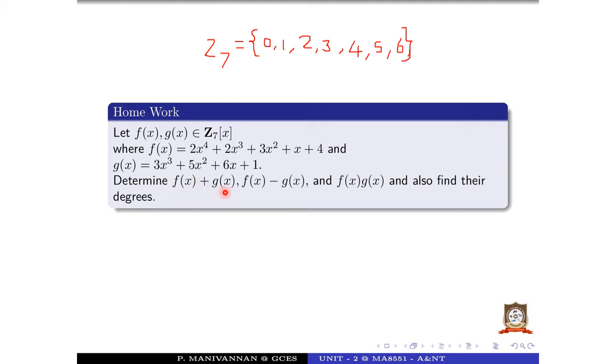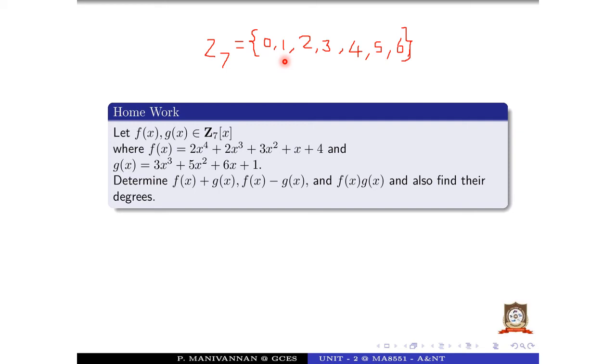What is the meaning of f of x plus g of x? Adding these two polynomials, we get the maximum power is x to the power 4. So what is the answer? f of x plus g of x: 2x to the power 4. Then x cubed plus x cubed, so 5x cubed. Then for x squared, 3 plus 5 is 8. What is 8 under Z7? 8 is equivalent to 1, since 8 divided by 7, the remainder is 1.